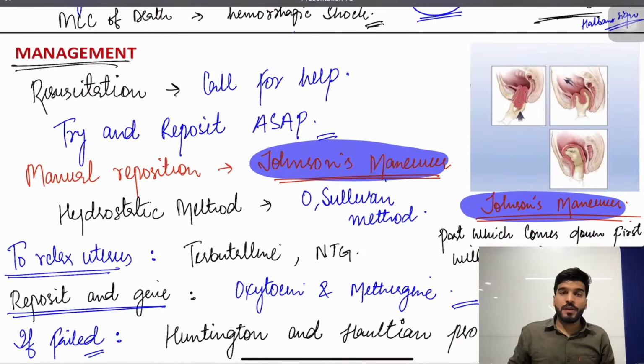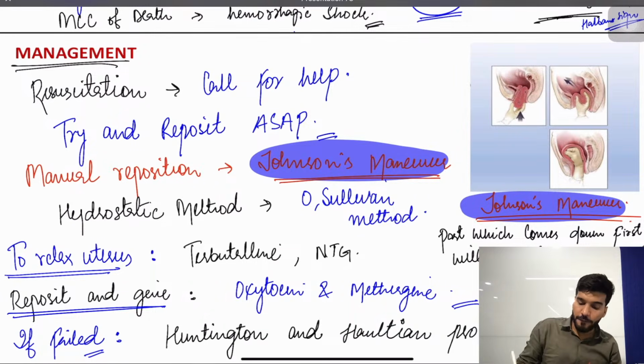Followed by that, management: resuscitation, call for help, and try to push the uterus back manually. This is called Johnson's maneuver. The part which came down first will go in last. Then you relax the uterus with drugs, terbutaline and nitroglycerin, followed by oxytocin and methergine so the bleeding will stop. If that fails, Huntington and Haultain procedure.